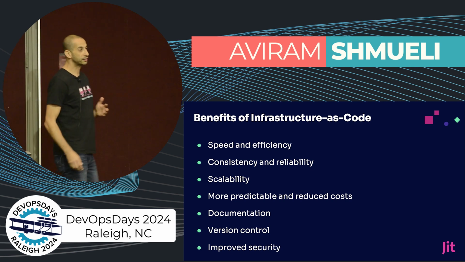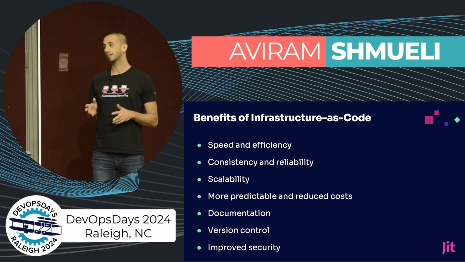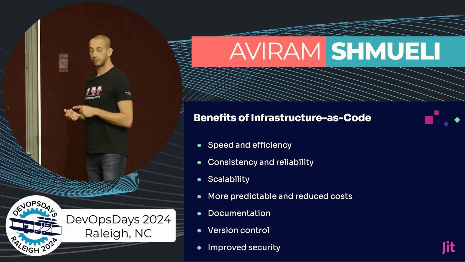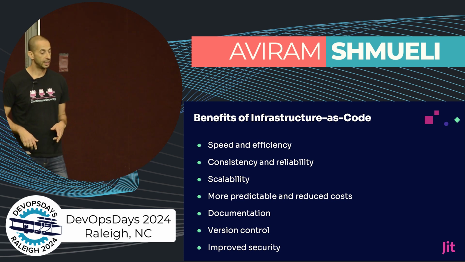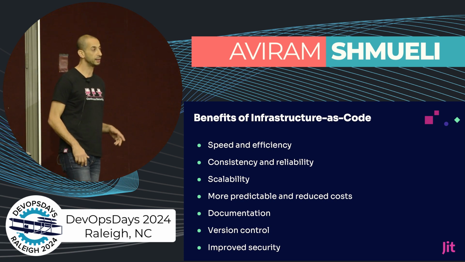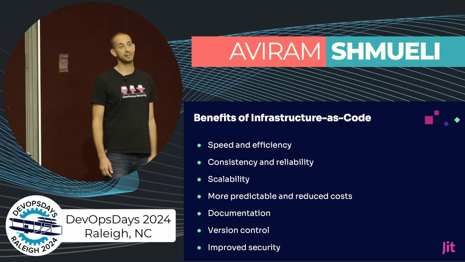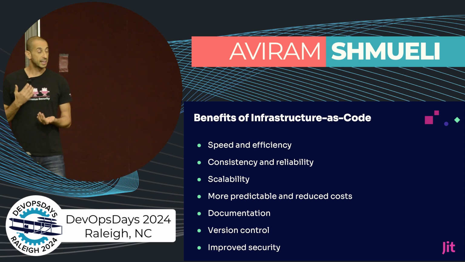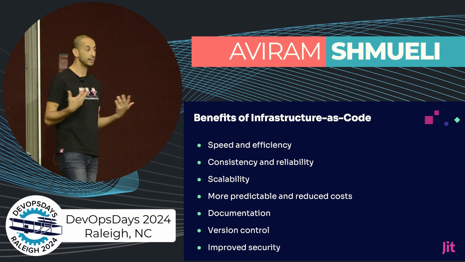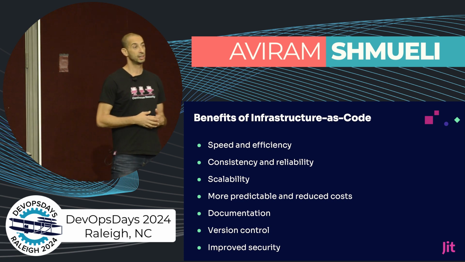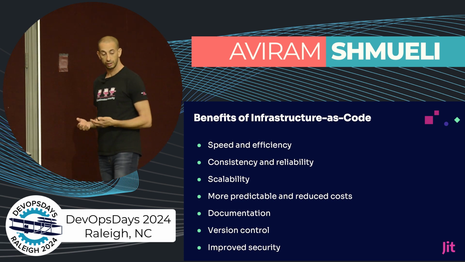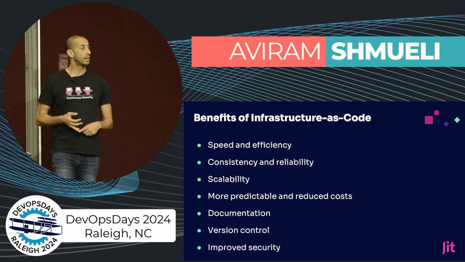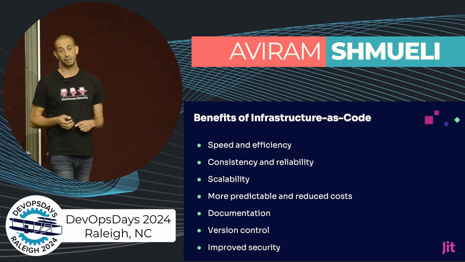You know, infrastructure as code has revolutionized our life as DevOps people. It provides speed and efficiency and consistency and reliability and scalability, right? This automation is amazing. It can reduce cost, and since the infrastructure as code is managed in the SCM as code, it provides out-of-the-box documentation and version control. And also, it provides improved security.